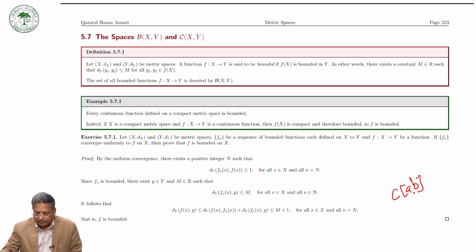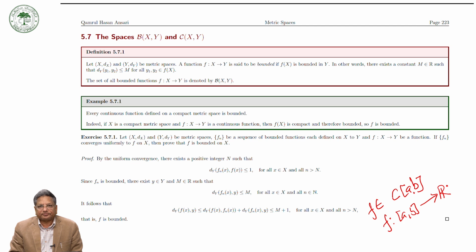That is, if f is a function in C[a,b], it means that f is a function from [a,b] to R and it is continuous. So this is the space of all continuous functions.